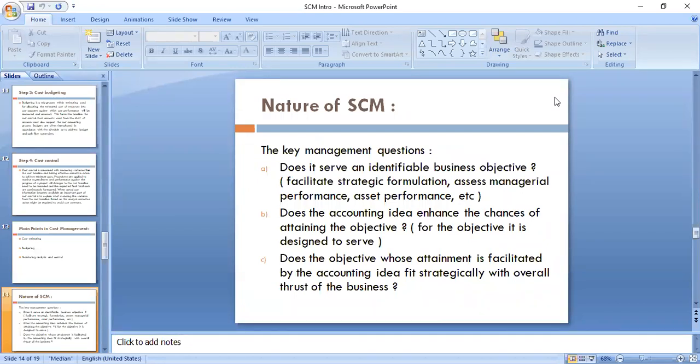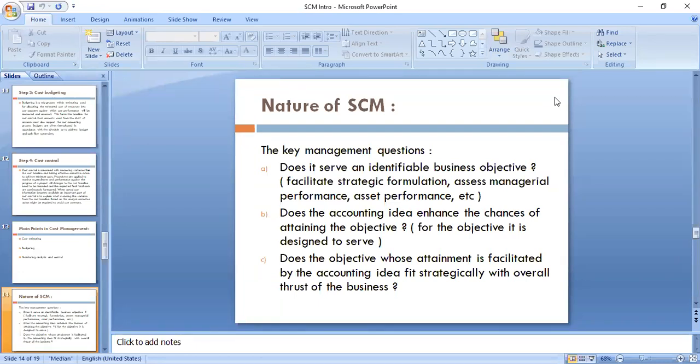Is this cost data facilitating strategic formulation? Strategic cost management helps various departments in formulating strategy. A department will have a certain budget to perform its duties and achieve its objective, right? So they need cost data.